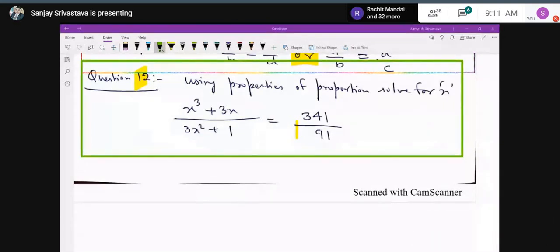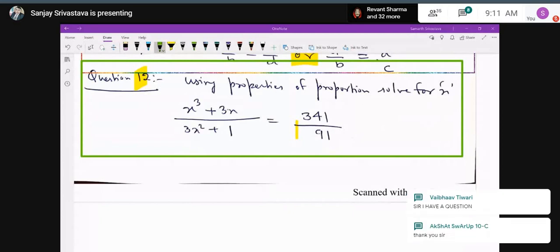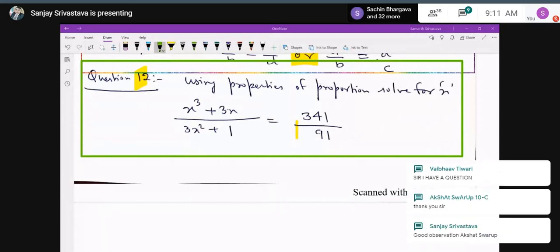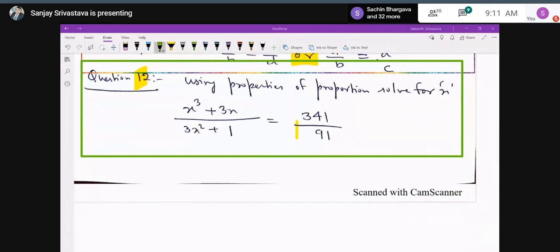Absolutely correct. Very good, Akshat Swarup. Okay, very good, Akshat, beta. And similarly, x cube plus 3x minus 3x square minus 1 will become x minus 1 whole cube. Okay, and in the right hand side also 341 plus 91 upon 341 minus 91, and then you can proceed.